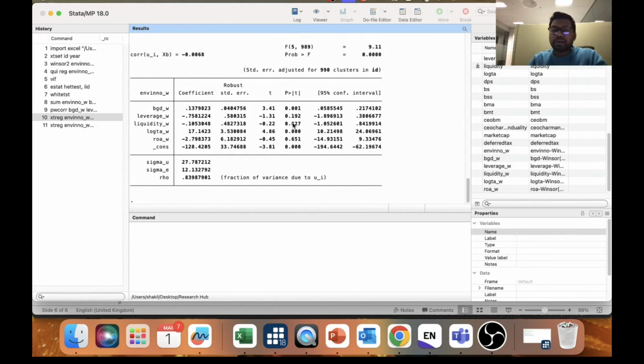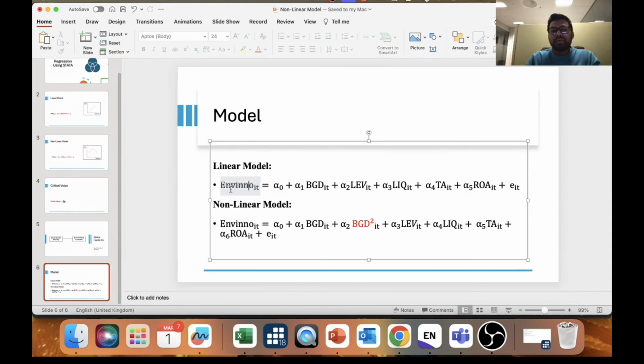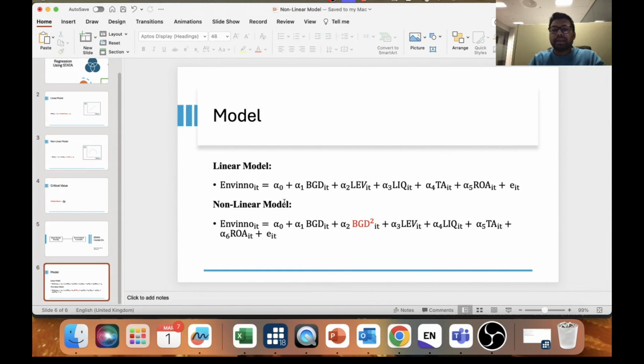Now if you want to run the non-linear regression, for that you need to have a squared value of this board gender diversity. So if you come here, we just ran this linear model, board gender diversity and environmental innovation, and from the linear model we find that board gender diversity has a significant positive influence on environmental innovation. Now I need to run the non-linear one. For that you need to square the board gender diversity variable.